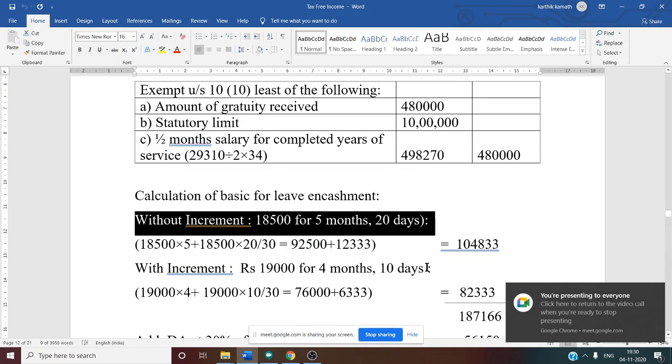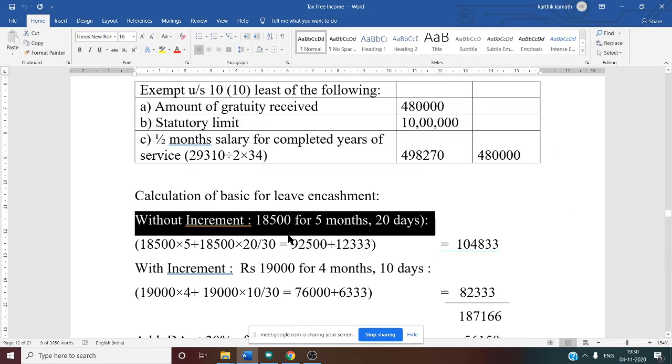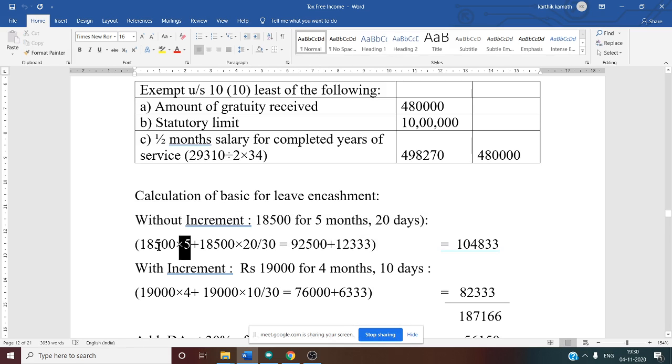See this. Without increment is 18,500. Why 18,500? Because we are considering before September. Before September, from January to August, salary was 18,500 only. That is why 18,500 into 5. If you do, you will get 92,500 as your total.